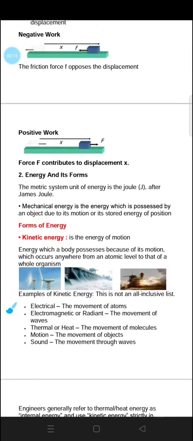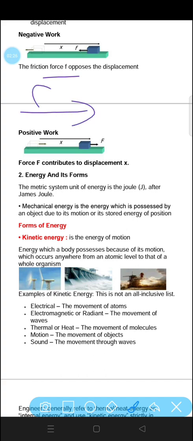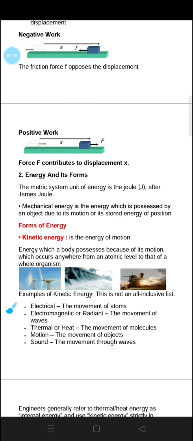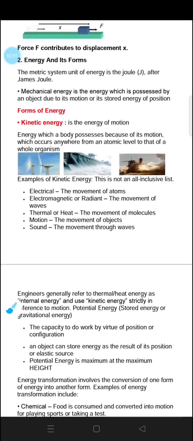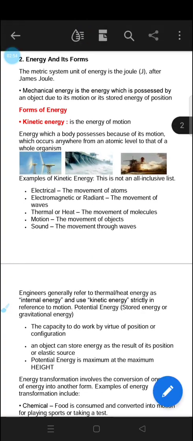The work could be negative or it could be positive. Negative work is when the friction force F opposes the displacement. If you are applying a force F and it is opposed by the displacement, then the work done is called negative work. Similarly, if we are applying a force and the displacement is taking place in the same direction, then we will say the work done is positive. Force F contributes to the displacement X. This is about work. Now we will talk about energy.